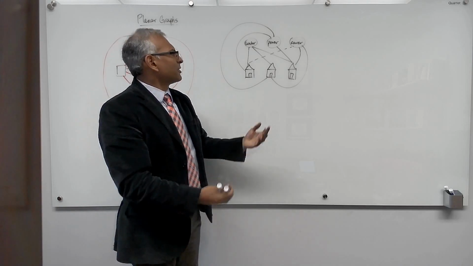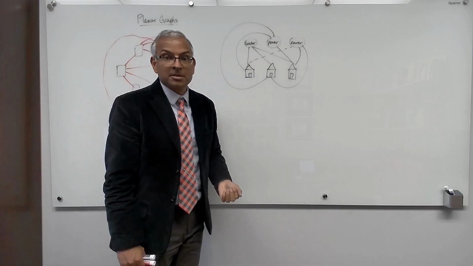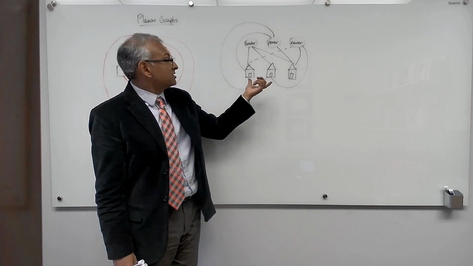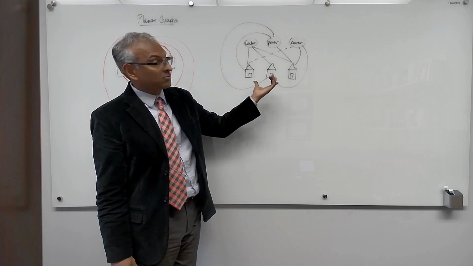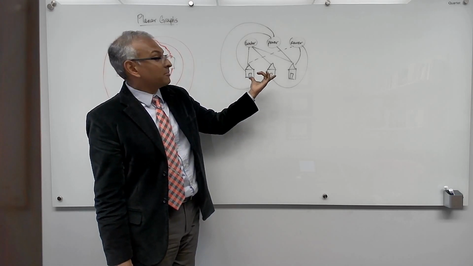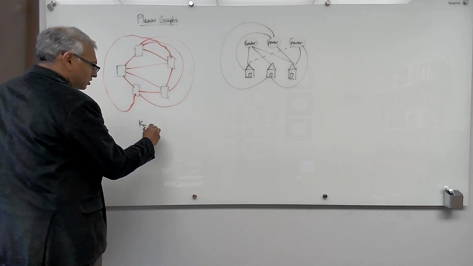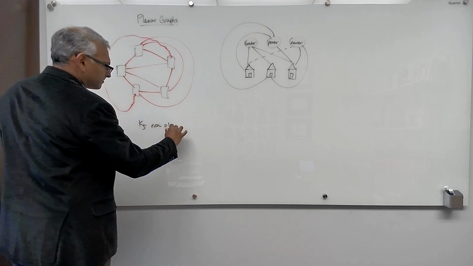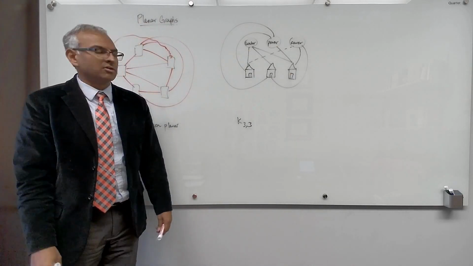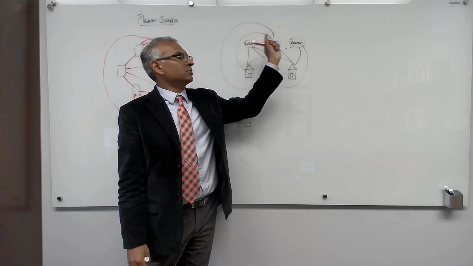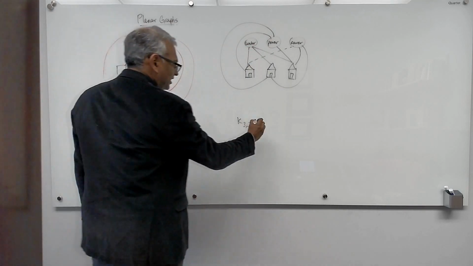In practice, we just have a different layer for water and sewer and power perhaps. But you see, this is another simple graph that if you try hard, you won't be able to get a planar drawing. So this is non-planar. So K5 is non-planar. K3,3 is the 3 by 3 bipartite graph. Houses is type 1, utilities is type 2, and it's fully connected. So K3,3 is not planar.